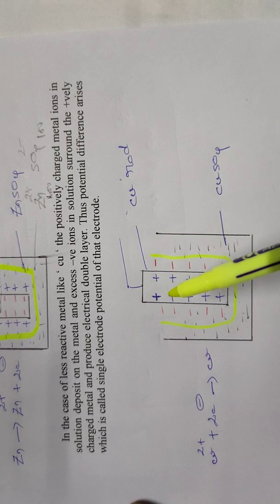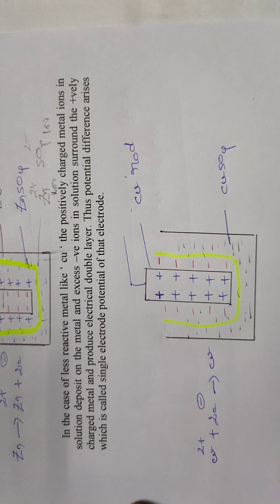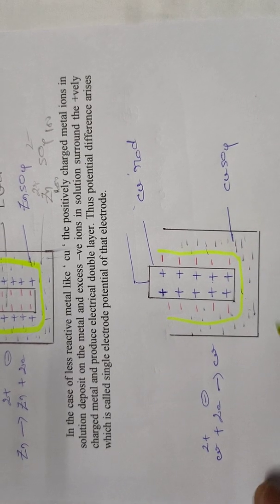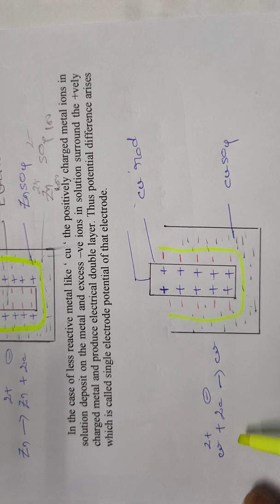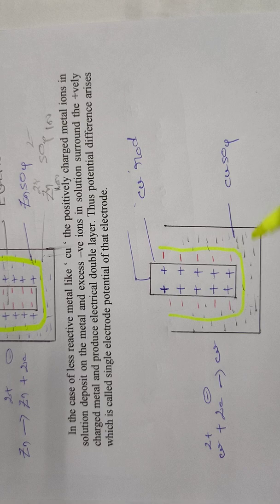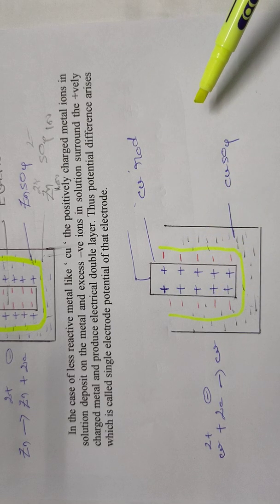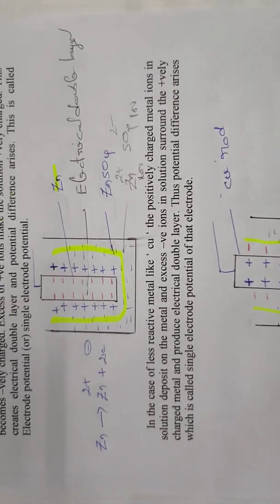This electrical double layer causes a potential difference between the metal and its salt solution. So it is the concept of single electrode potential. Here, because copper undergoes reduction, the reaction is written as Cu2+ plus 2e- gives rise to Cu. So here the electrode potential developed is 0.34 volts. In case of zinc, the single electrode potential developed is 0.763 volts.